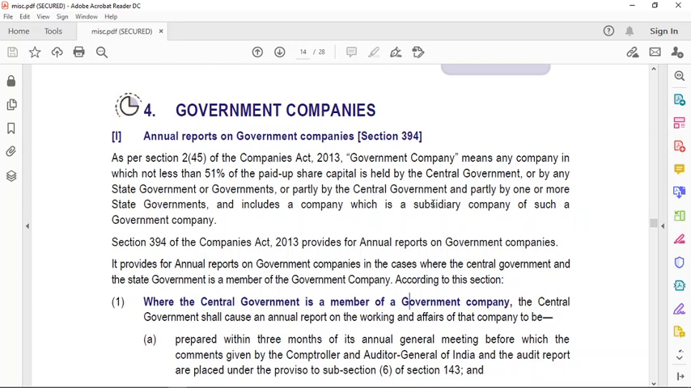Okay, and it has to be laid down before both the houses of parliament along with the audit report, and you will place the annual report, audit report and the comments or supplements to the audit report, which is being given by whom? CAG. Who does the audit of government company? CAG does the audit of government company. This we already know. So the auditor's report along with the annual report and the comments or supplements to the audit report has to be laid down before both the houses of parliament. So I hope the first point is clear.